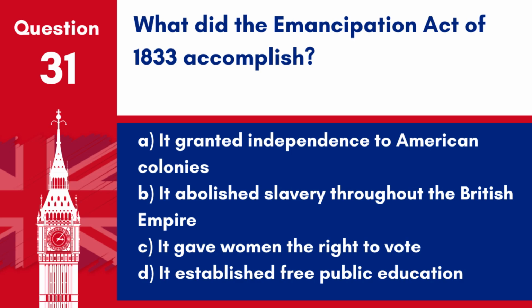What did the Emancipation Act of 1833 accomplish? A. It granted independence to American colonies. B. It abolished slavery throughout the British Empire. C. It gave women the right to vote. D. It established free public education.